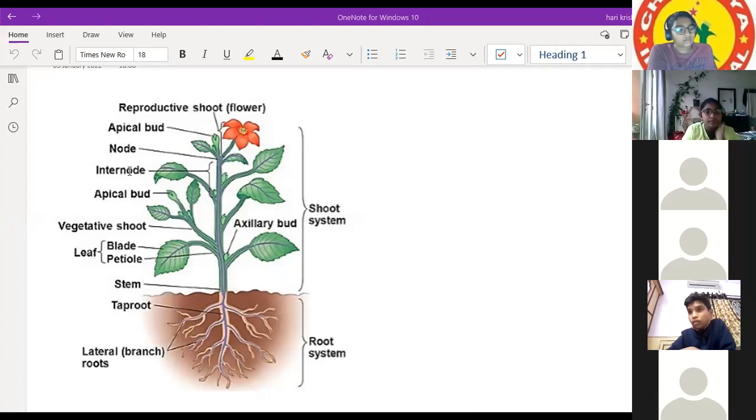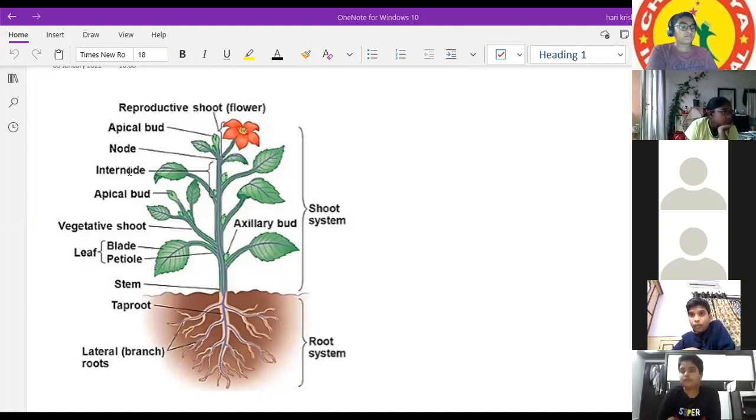Ritvik, you are asking what is the intersecting, right? The intersection point between the stem and the branch, or the stem and the leaf, or the stem and the flower. That intersection point is called a node.